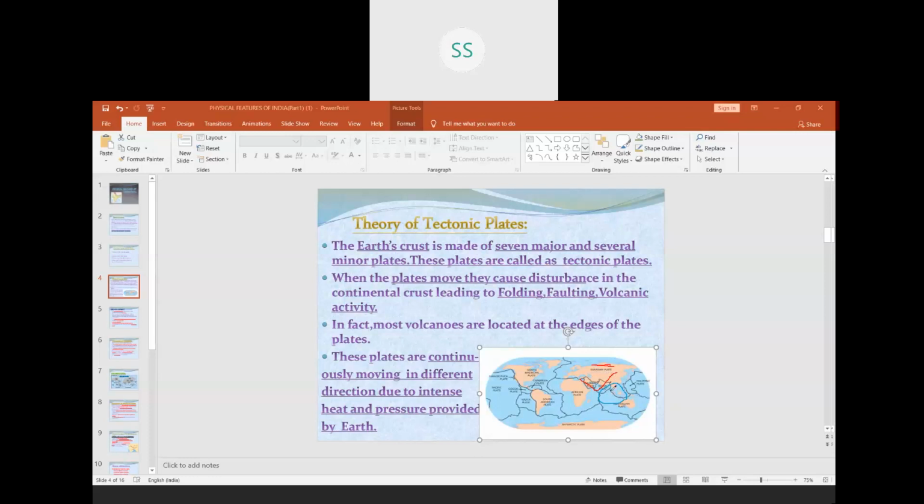What happened? The Indian plate remained in the northern part, and a part of this plate, which you can see here children, remained upwards, and the rest of the part drifted down, that is slid. Drift means slide.